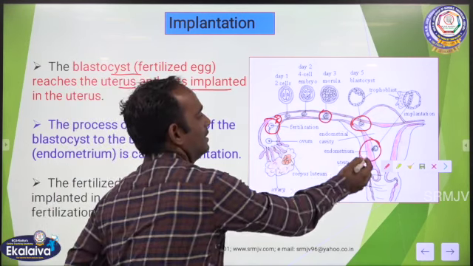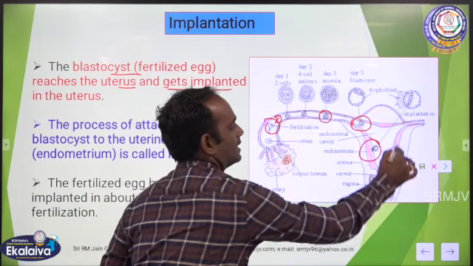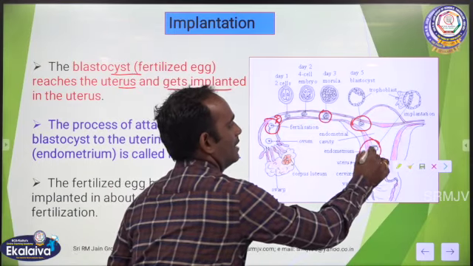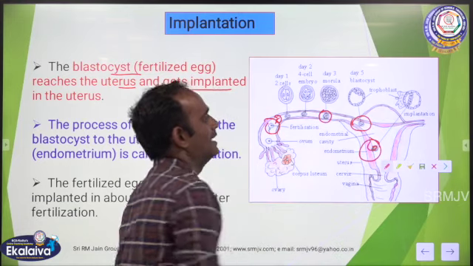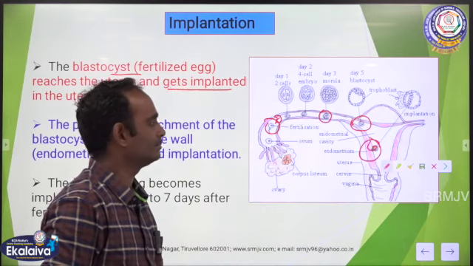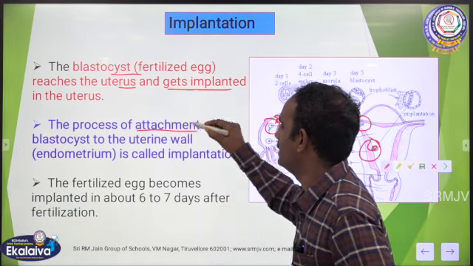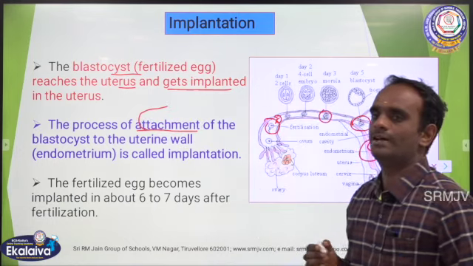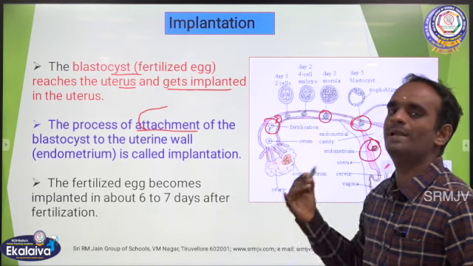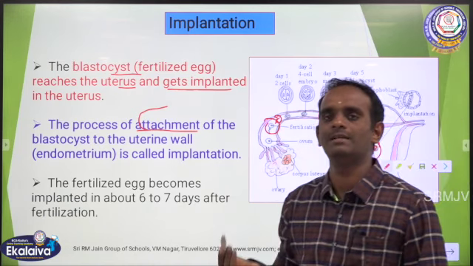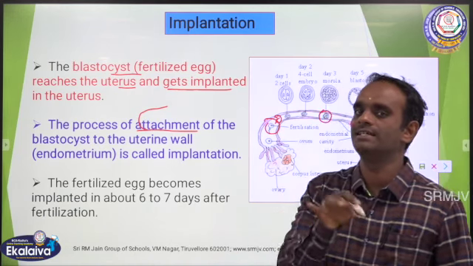See here, this is the uterus structure. Here only the blastocyst is implanted. Okay. The process of attachment, a very very important word. The process of attachment of the blastocyst. The blastocyst is nothing but the fertilized egg, as I said earlier.